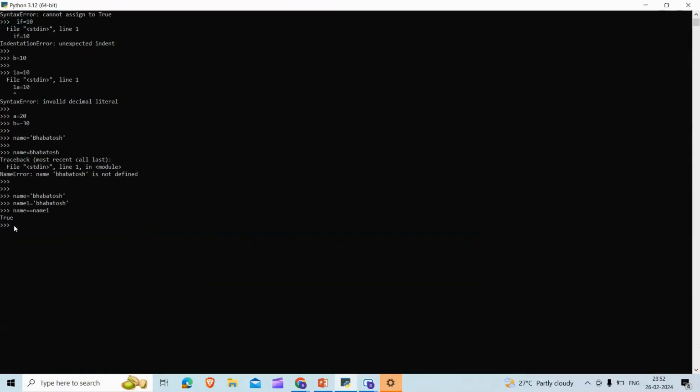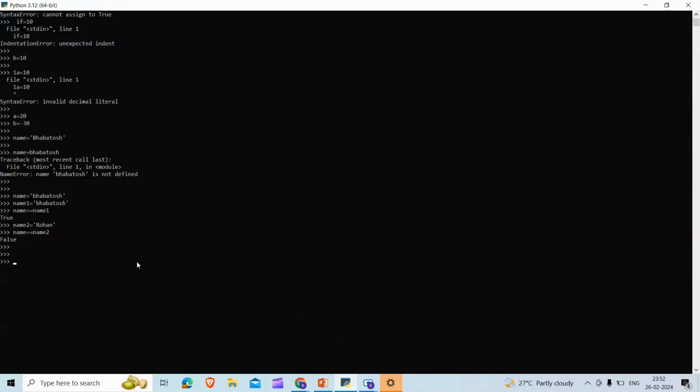I hope it's clear, right? It's giving a true value. Let's say name2 equal to Rohan, and then if I type name equal to name2, it is false. So here it is boolean. Okay, that's what you have to understand.